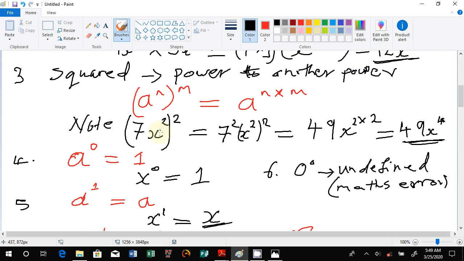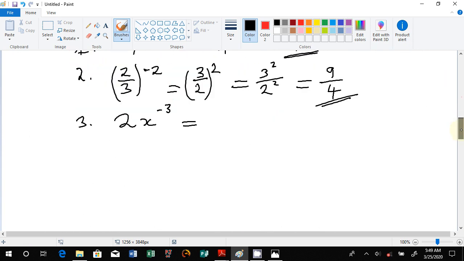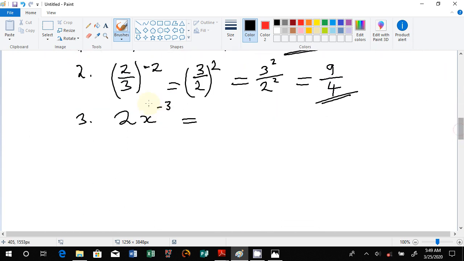In this example, I said the 7x squared is in brackets, meaning it's raised to the power. Even the 7 is part of the numbers raised to the power. No wonder it was raised to 49 and the x to the power 4. Here we have not put the 2x in brackets, meaning only the x is raised to the power. It's very important to note that one. So only the x is raised to the power, meaning that you can split this expression into only 2